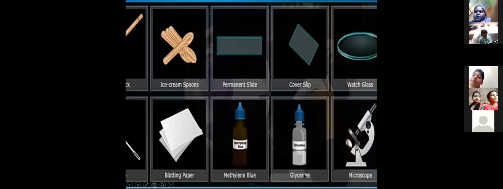This is the toothpick, ice cream spoon, permanent slide, cover slip, watch glass. This is the spatula, blotting paper, methyl blue, glycerin, and microscope.